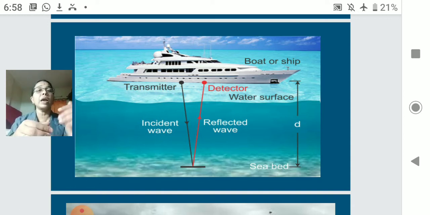It will break, and then the ship might sink. So to avoid all such things, the property of sound is used for detection of the seabed. This distance has to be known every time the ship is moving on the ocean.